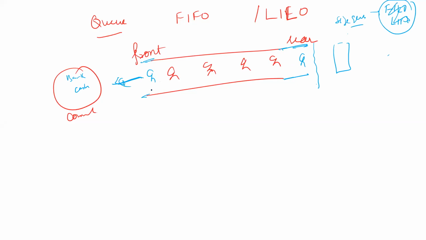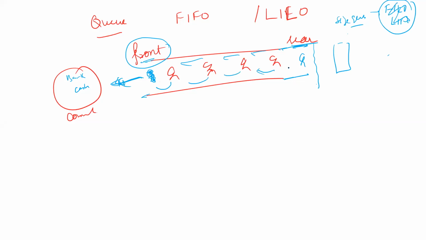Now what happens in the real life queue, once a person is given the requisite amount of time for getting processed, the rest of the persons shift in the forward direction. That is the front of the queue. Rear means back side of the queue. So a person has to move forward.